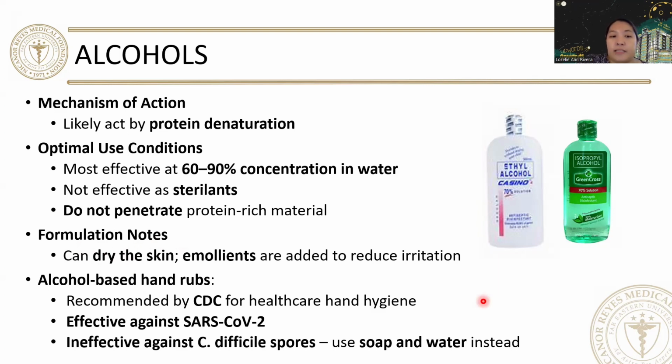And this is recommended by the CDC, the Centers for Disease Control, for healthcare hand hygiene. It is effective against the SARS-CoV-2 virus. And again, it is ineffective against bacteria-containing spores. So if you are treating a patient with C. difficile infection, you should wash instead with soap and water, not just alcohol only.